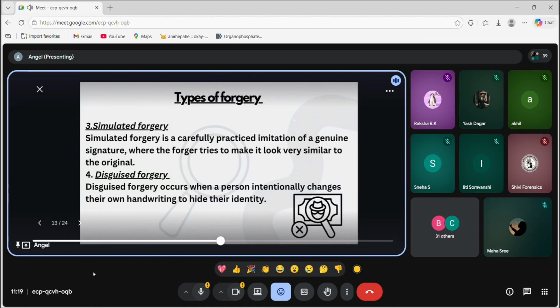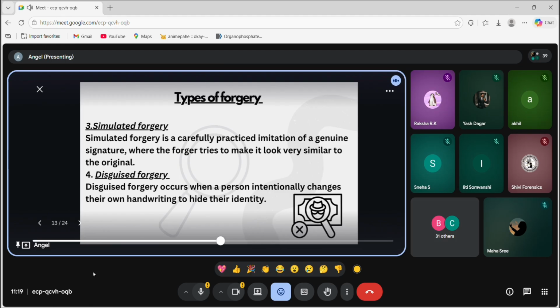Simulated forgery is when a person practices. For example, if I have my signature and my friend is carefully practicing it again and again and again and then writing my signature, that is called a simulated forgery. He or she may copy my original signature so carefully that we cannot even tell the difference. So it is a bit tricky to detect simulated forgery.